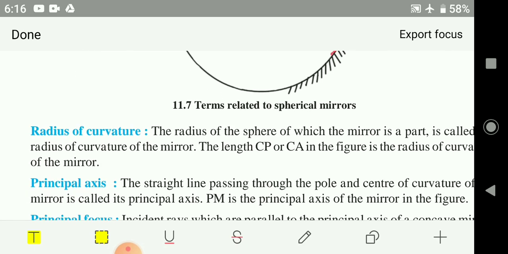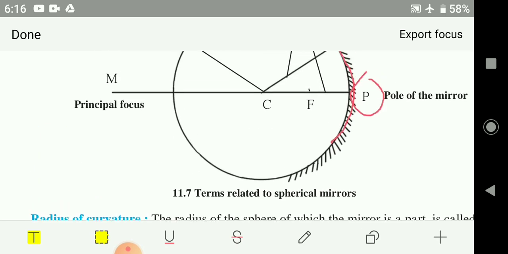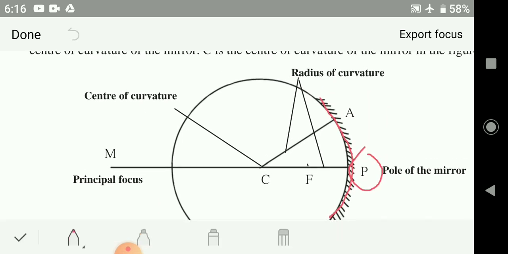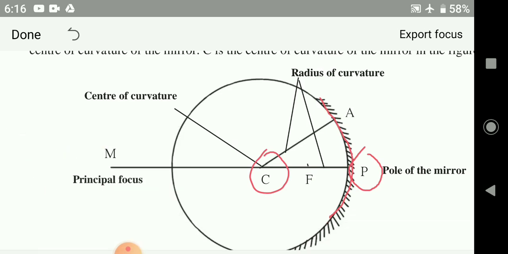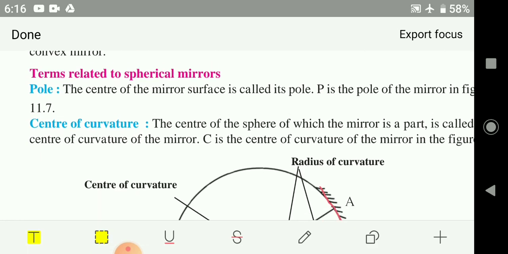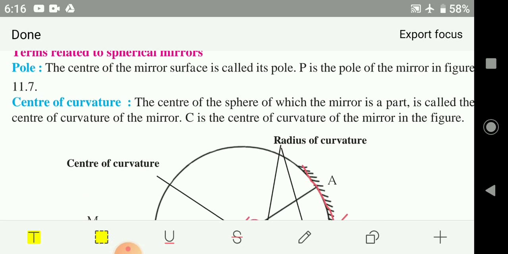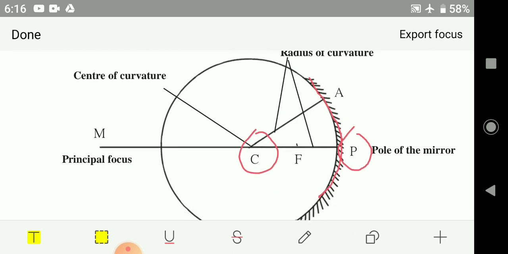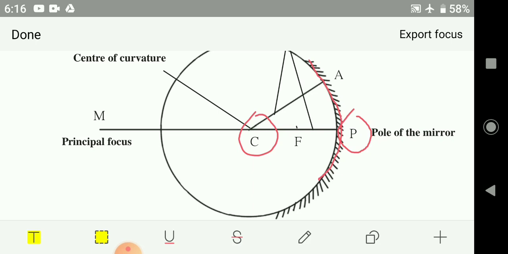Radius of curvature. Next is the center of curvature. You could see the center of curvature. This is the center of curvature. How will you mention it? The center of the sphere of which the mirror is a part is called the center of curvature of the mirror. That is, C is the center of curvature of the mirror, as the center of a circle, you know that.